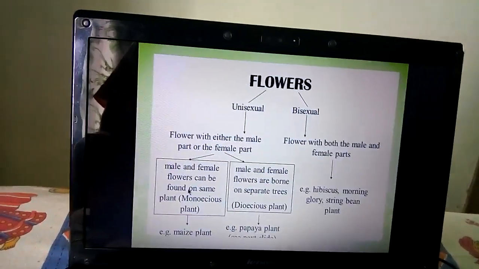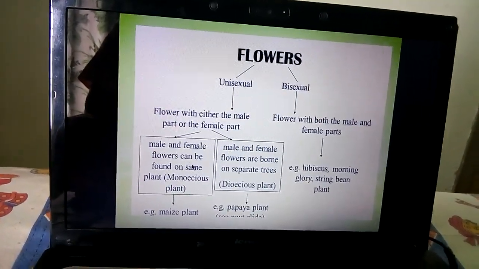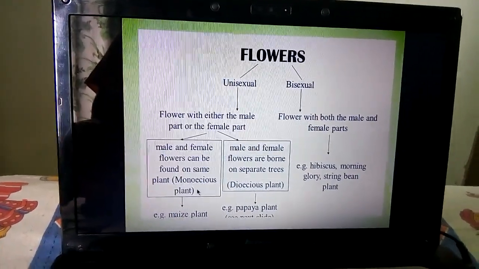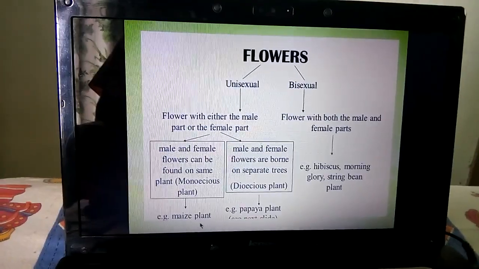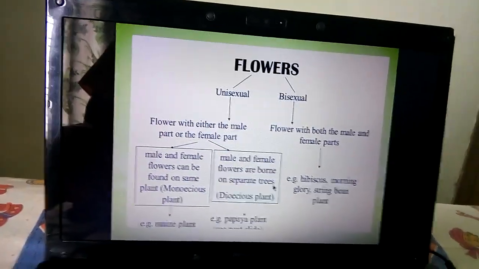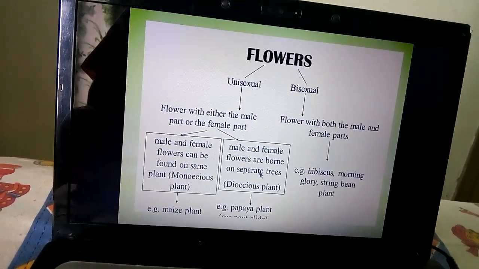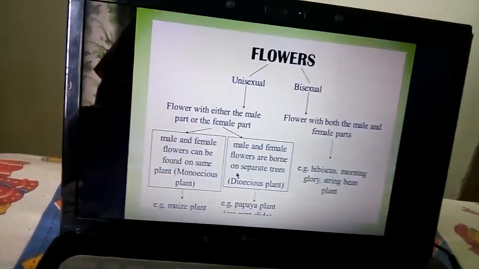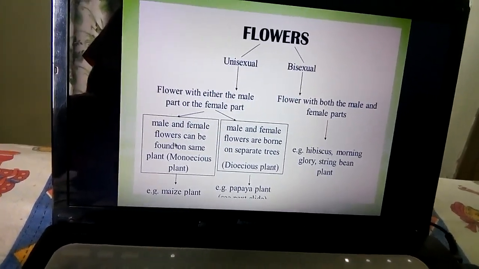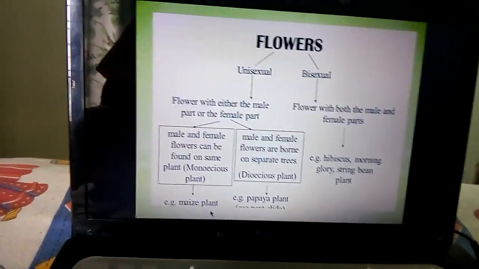Unisexual flowers are of two types. One is monoecious plant, another one is dioecious plant. When male and female flowers can be found on the same plant, this is known as a monoecious plant. Example, maize plant. When male and female flowers are borne on separate plants, this is known as a dioecious plant. It means male and female flowers are found on different plants. For example, papaya plant. And when male and female flowers are found on the same plant, it is monoecious. Example, maize.